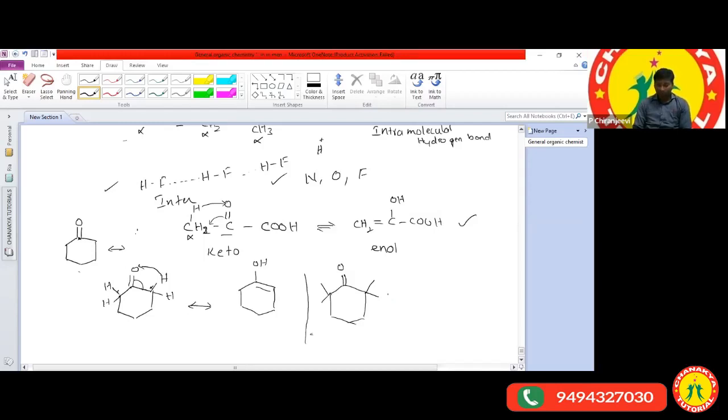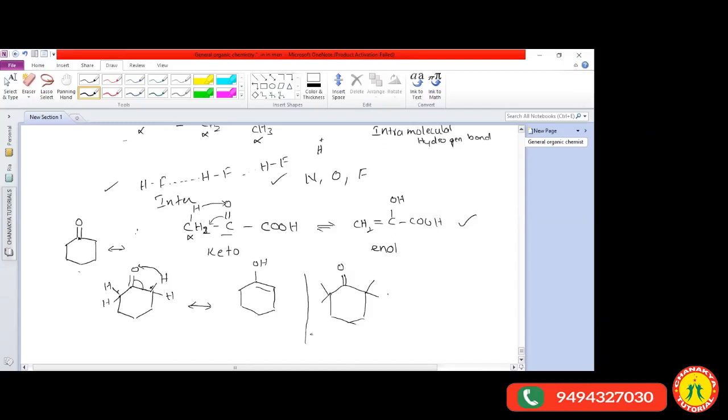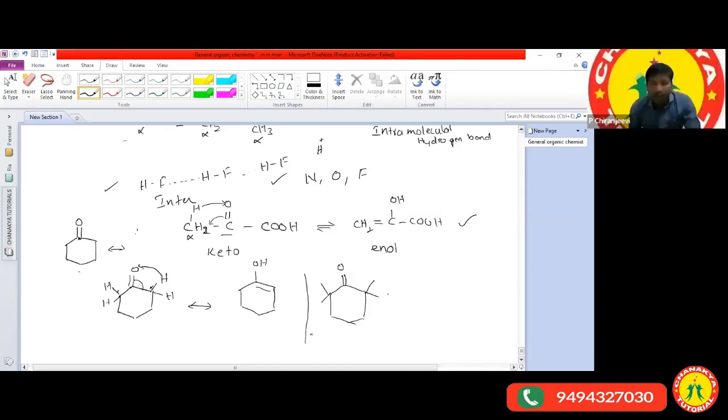So all of you have an idea about the line structures now. Sir, I think no, because there is no alpha carbon present. Very good, Samhita. Very good answer. There is no alpha hydrogen. If there is no alpha hydrogen, it does not exhibit tautomerism. Because all the single lines represent a methyl group only.